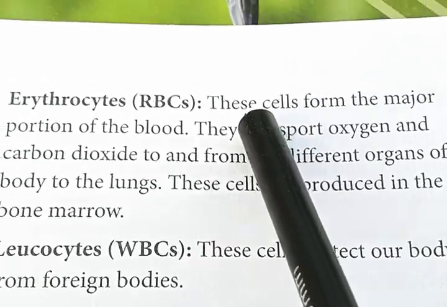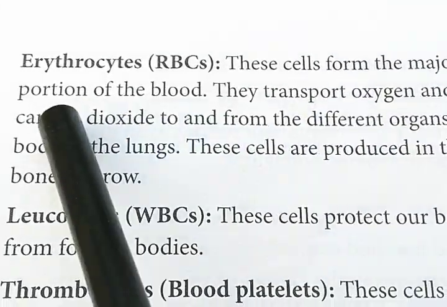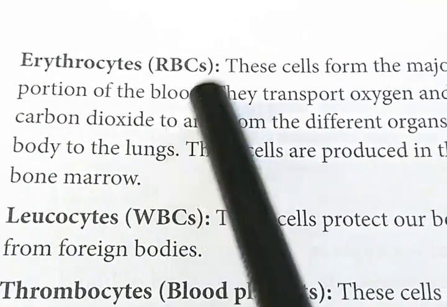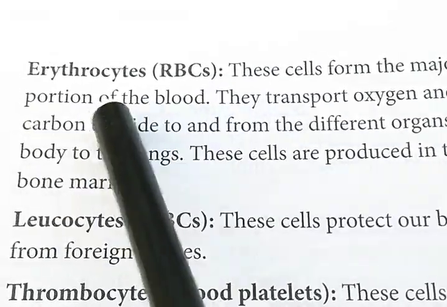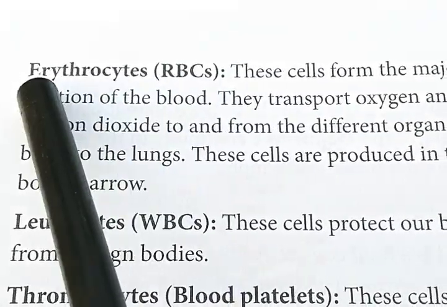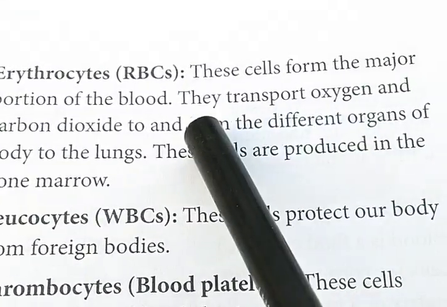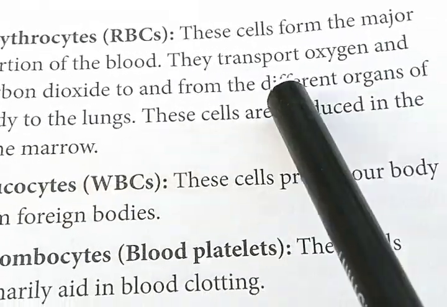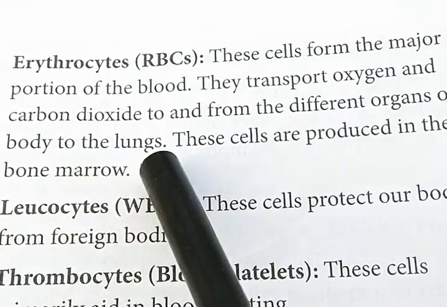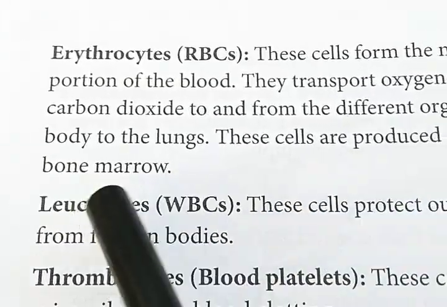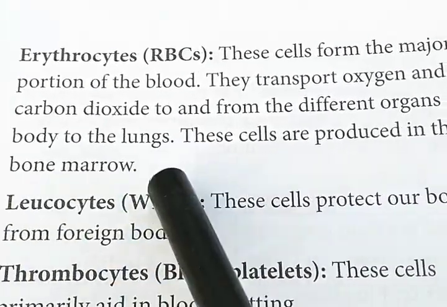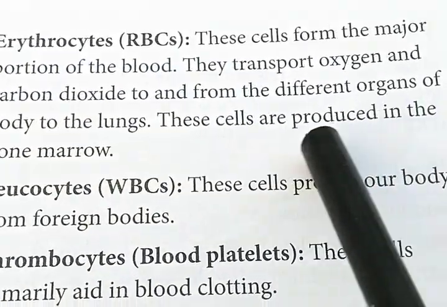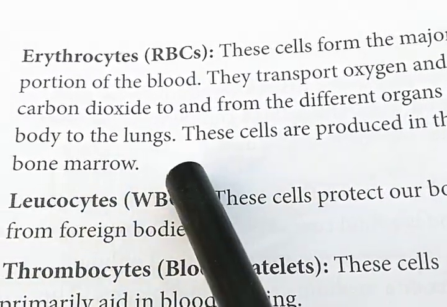Erythrocytes. These cells form the major portion of the blood. They transport oxygen and carbon dioxide to and from the different organs of the body to the lungs. These cells are produced in the bone marrow. Underline this one: erythrocytes are produced in the bone marrow.